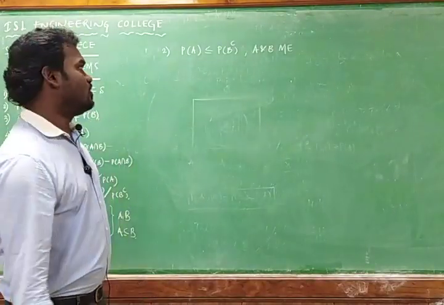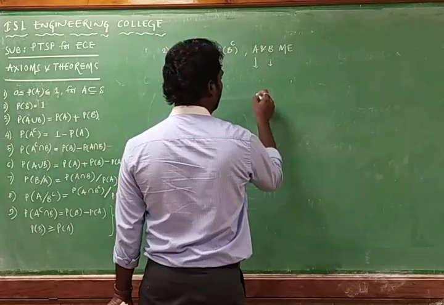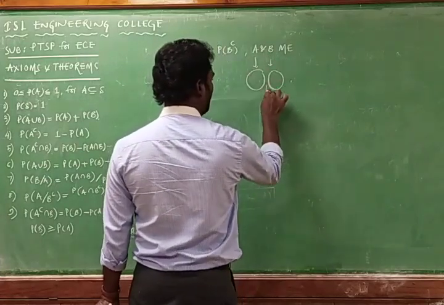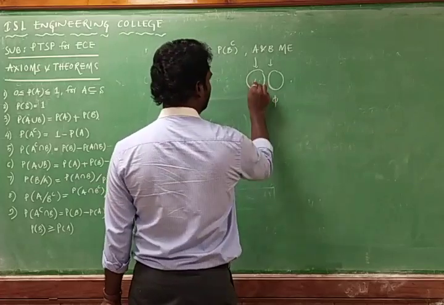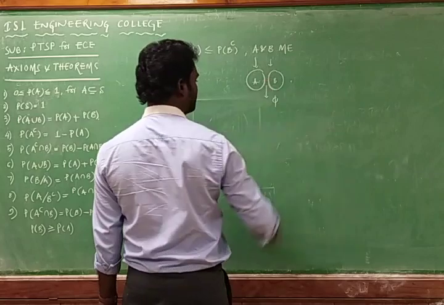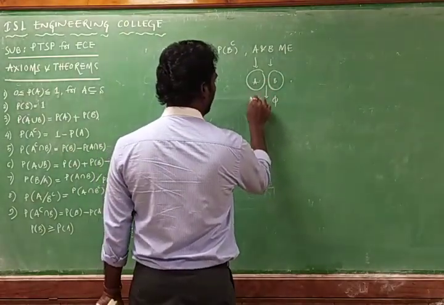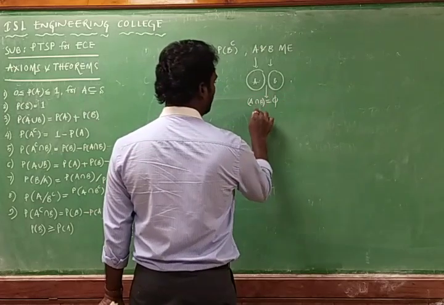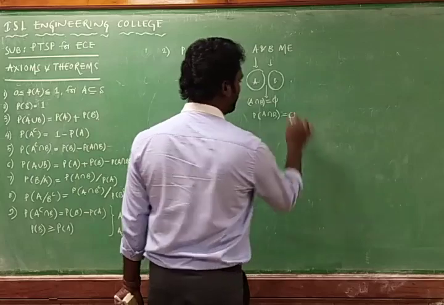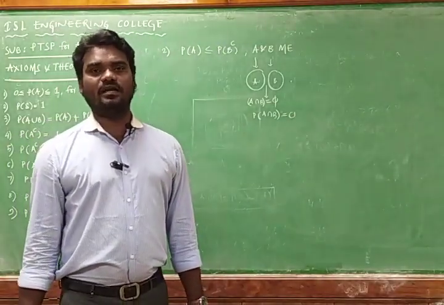Mutually exclusive means A intersection B will be null only. This is A and this is B, and these two sets will be disjoint, so A intersection B is equal to null, so the probability of A intersection B will be equal to 0.